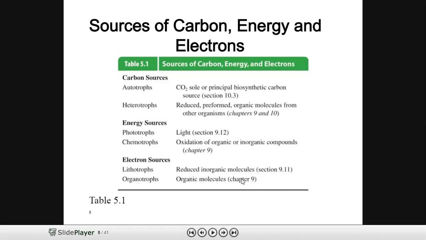Some organisms utilize the oxidation of organic or inorganic compounds as a source of energy, and you call them chemotrophs. Based upon the electron source, reduced inorganic molecules are utilized as a source of electrons in lithotrophs, and organic molecules are utilized as a source of electrons in organotrophs.